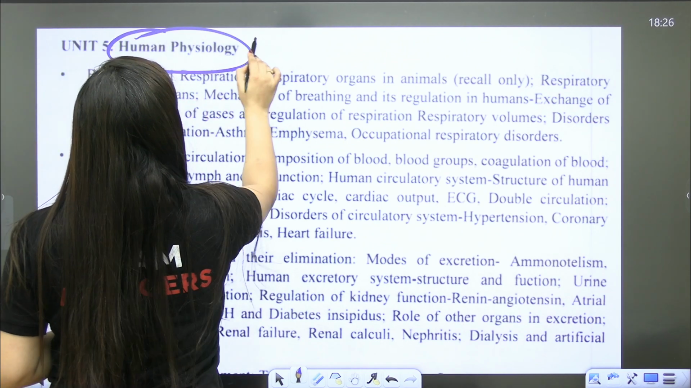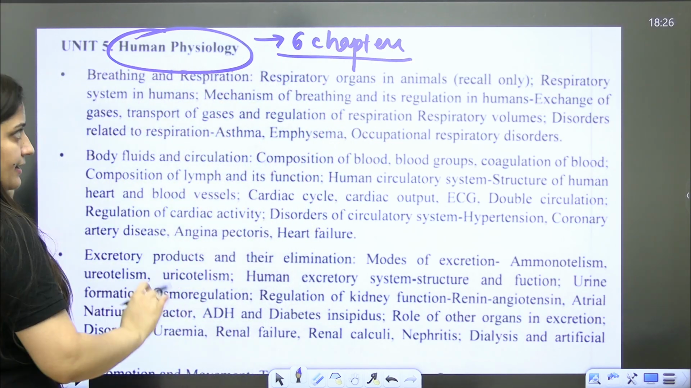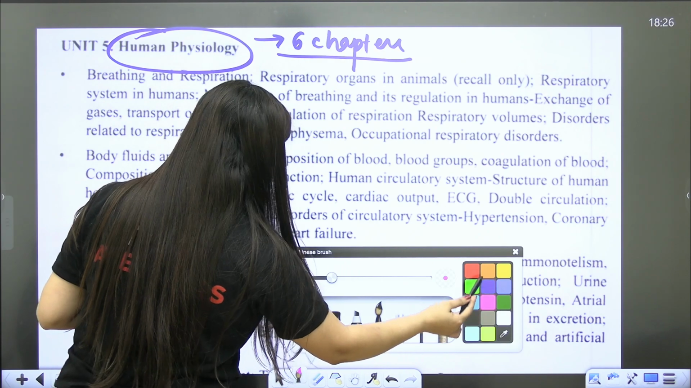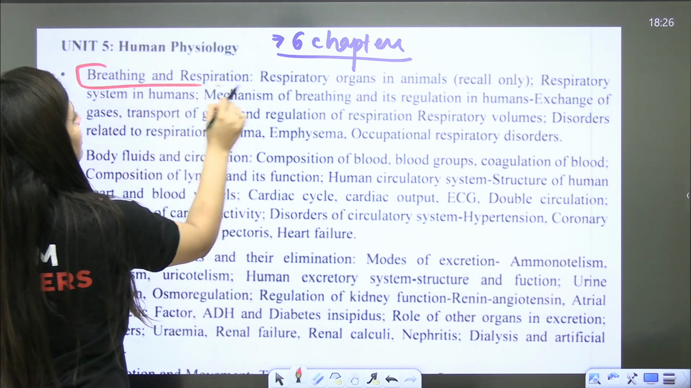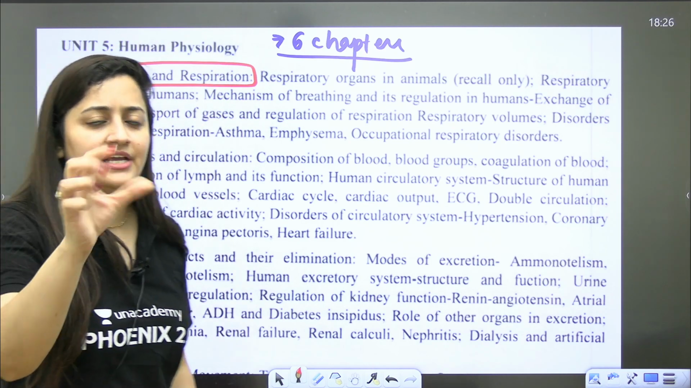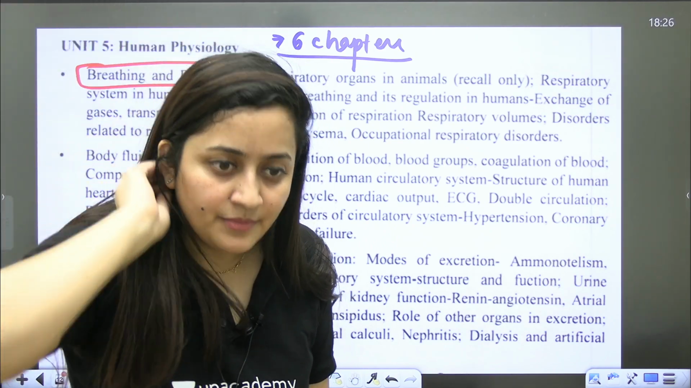So in human physiology, 6 chapters are there. The chapter digestion and absorption is deleted. Again NCERT is sufficient here, but yes, for understanding human physiology, plant physiology and genetics, we have to go a little beyond NCERT. I'm not saying totally beyond NCERT, but a little beyond NCERT.